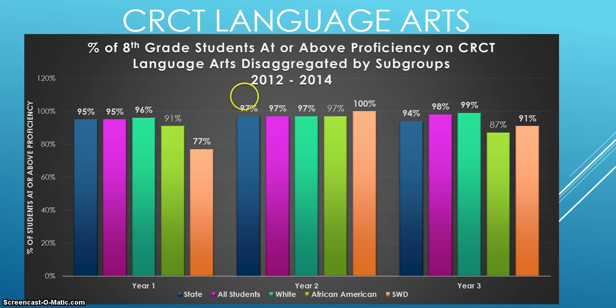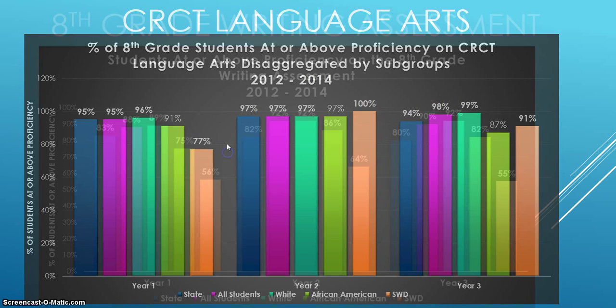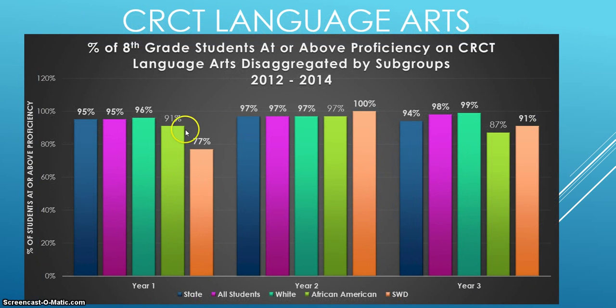Now, the CRCT language arts in some ways mirrors the reading. Our results were good. We were right at the state averages and slightly above in year 3. We did have the achievement gap in year 1 with the students and students with disabilities, but that achievement gap decreased. Now, in year 3, we did drop slightly in language arts. I believe there were some content changes, standards changes that may account for that, but that's something that we would want to look at, the data and the standards and what was going on, to see what the cause of that might be.